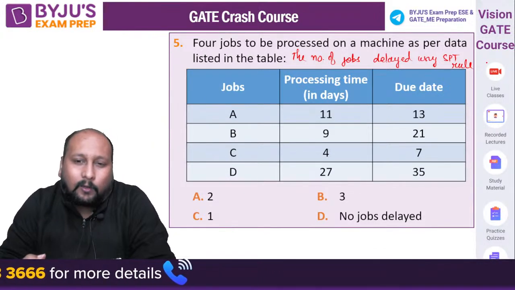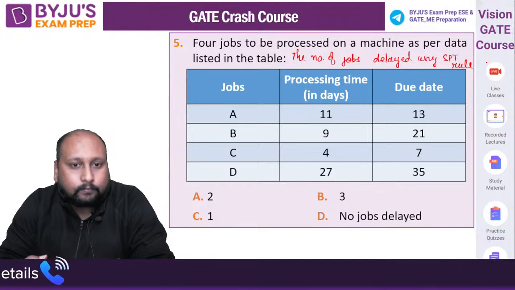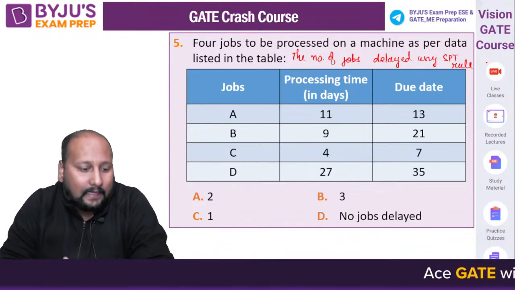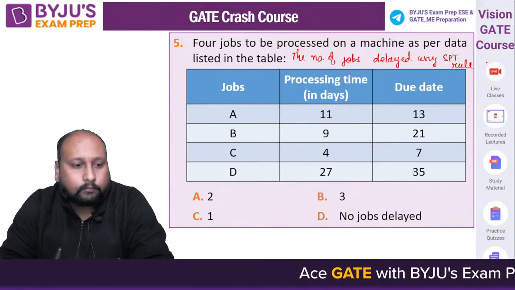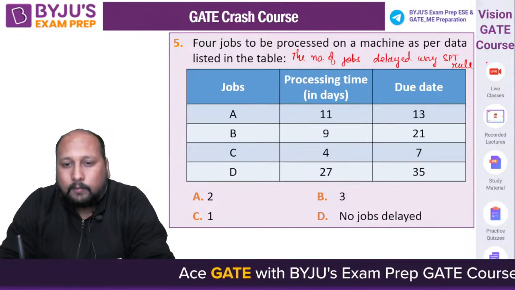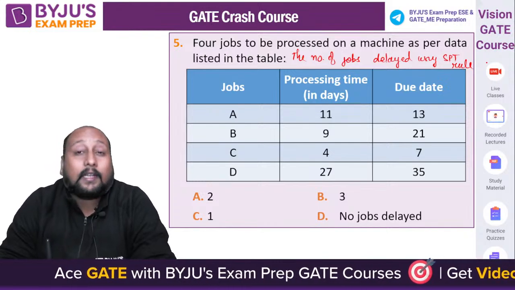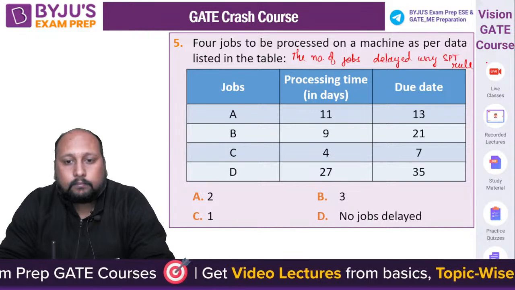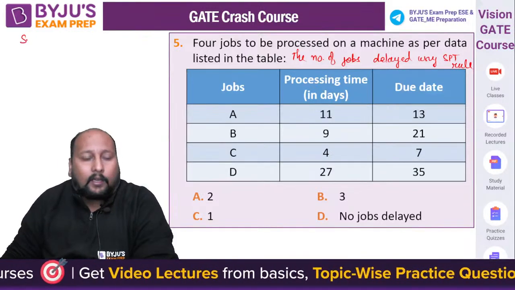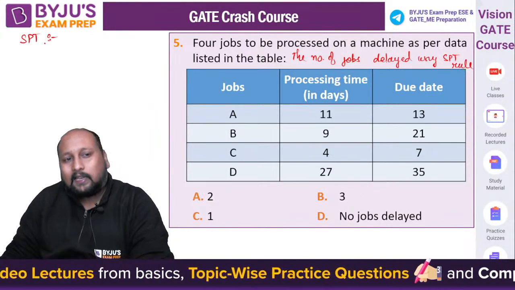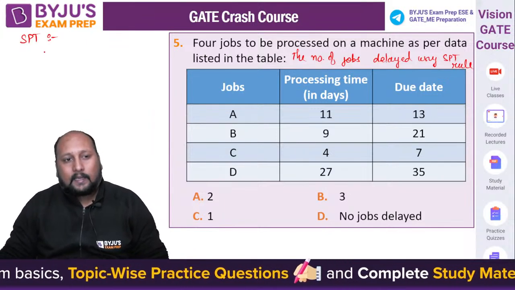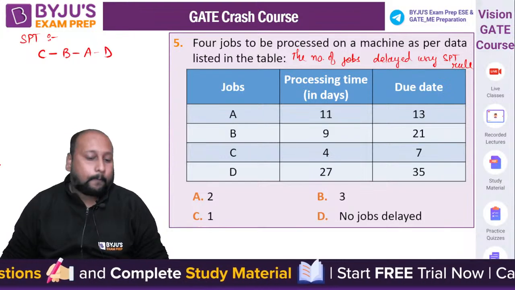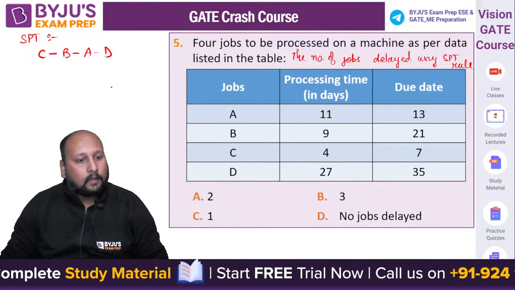तो पहले तो बताइए व्हाट विल बी द सीक्वेंस दैट यू विल बी हैविंग. What will be the sequence using SPT rule, shortest processing time rule? Anyone? देखो SPT rule के according, SPT rule basically means according to the increasing order of the processing time. तो सबसे कम है C का, then you will be having B, then you will be having A, then you will be having D, है ना? C B A D, exactly, right?